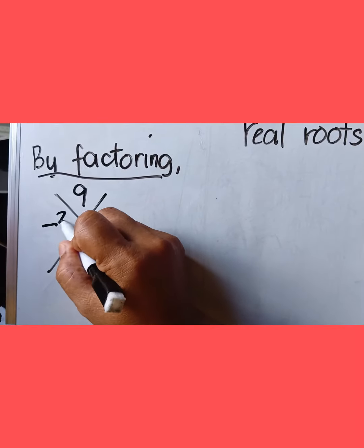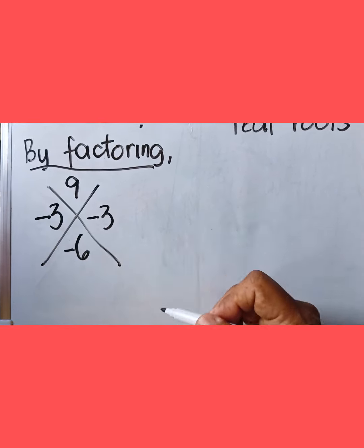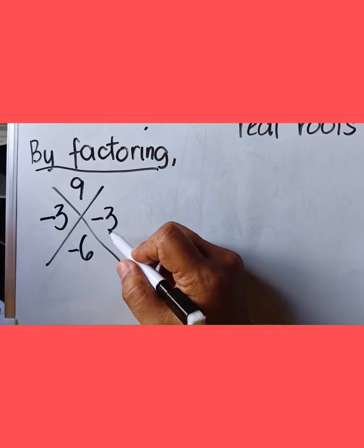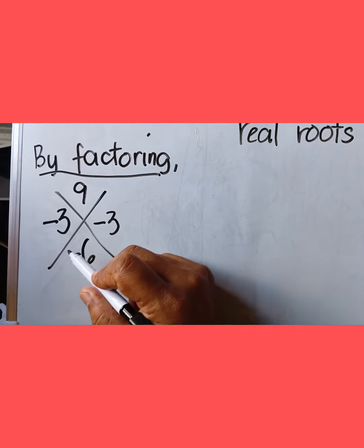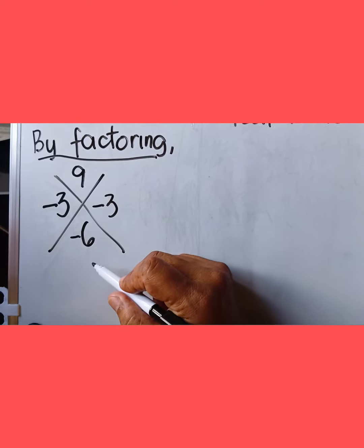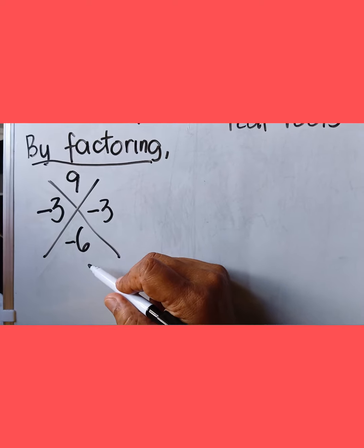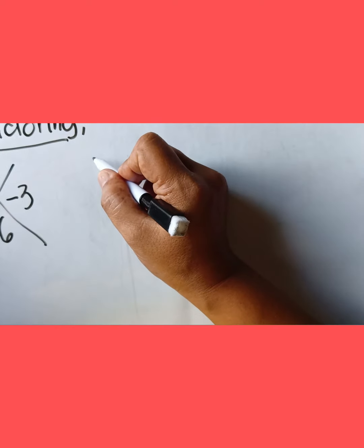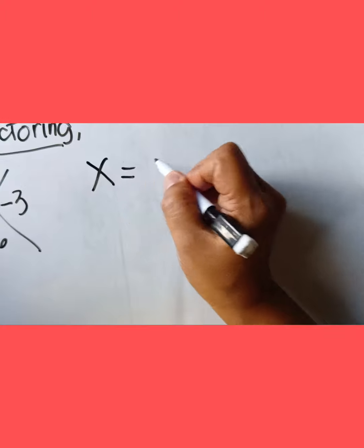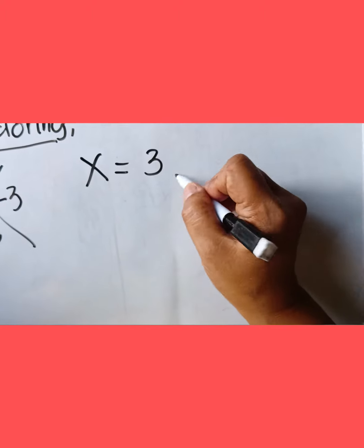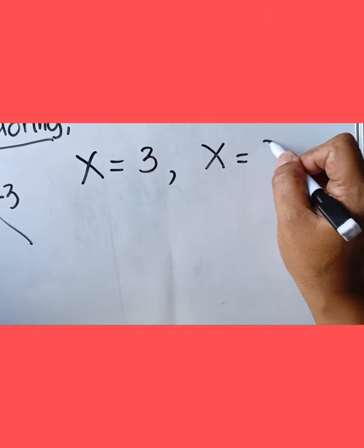So we have negative 3 and negative 3. Negative 3 times negative 3 is positive 9, and negative 3 plus negative 3 is equal to negative 6. So therefore, our roots are x is equal to 3 and x is equal to 3.